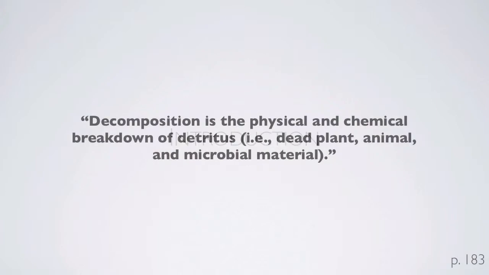In the previous chapters, we examined the input of carbon to ecosystems and its allocation in plant carbon budgets. Here, we examine the loss of carbon from ecosystems that results from microbial decomposition. Decomposition is the physical and chemical breakdown of detritus, that is, dead plant and animal microbial material.